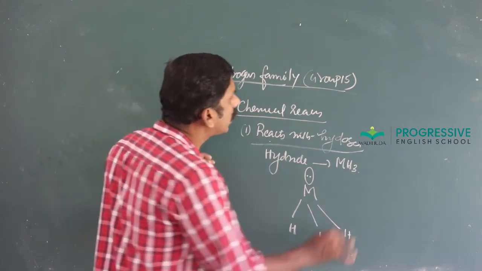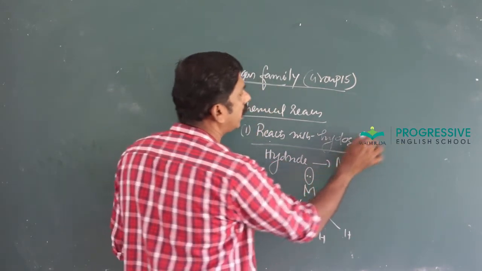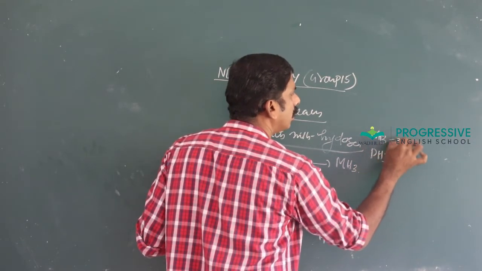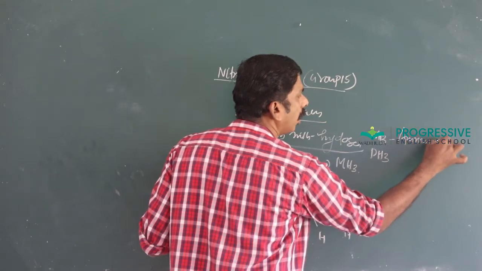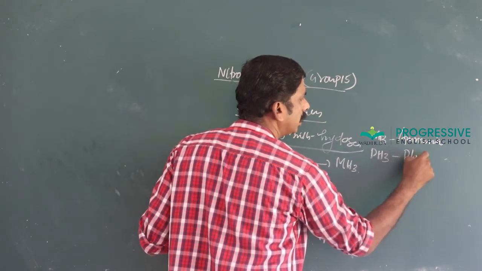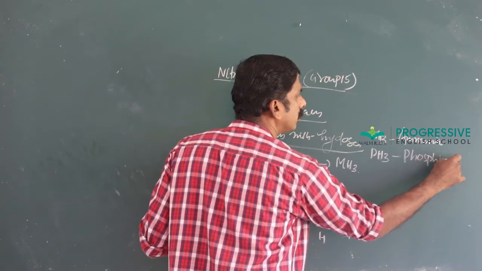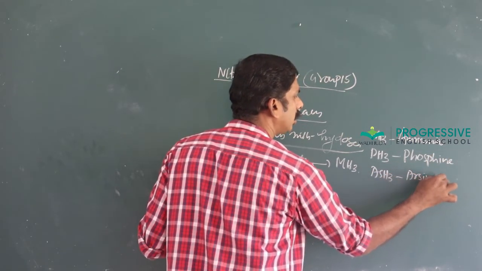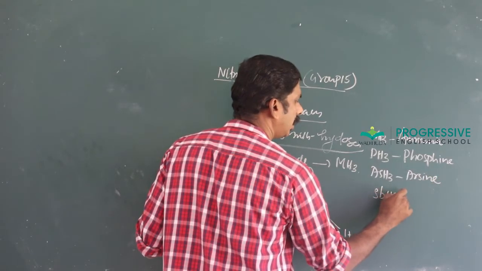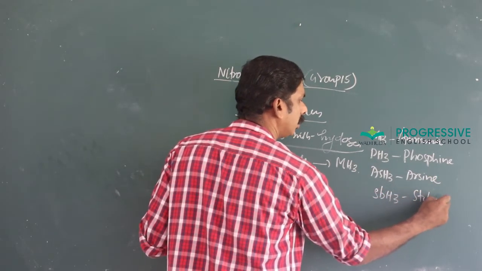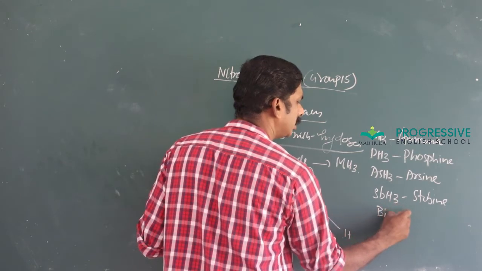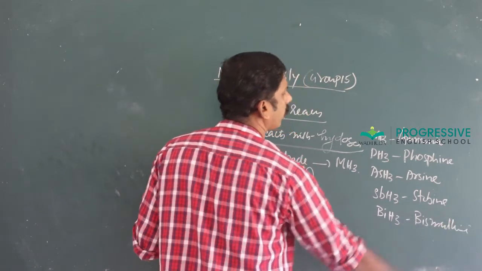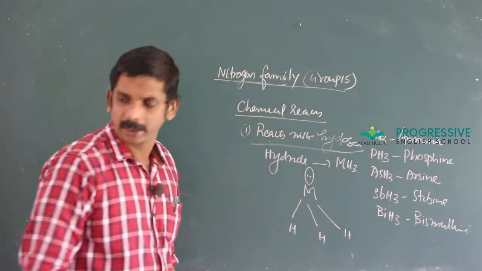And hydrides of nitrogen: instead of M, if you take N, it is NH3 ammonia, PH3 is phosphine, AsH3 arsine, SbH3 stibine, BiH3 bismuthine. These are the names of the hydrides.